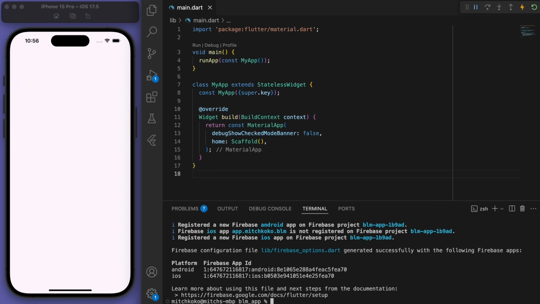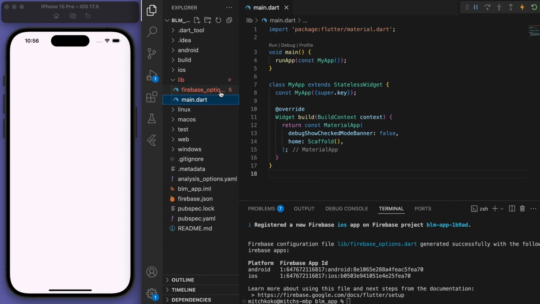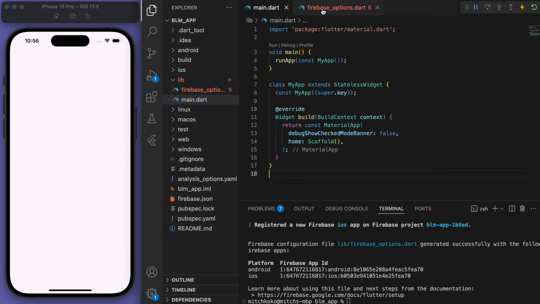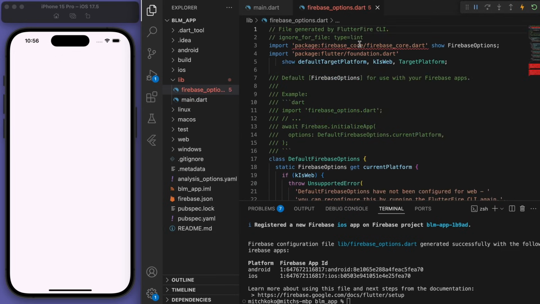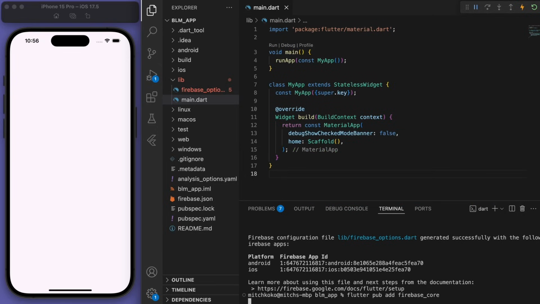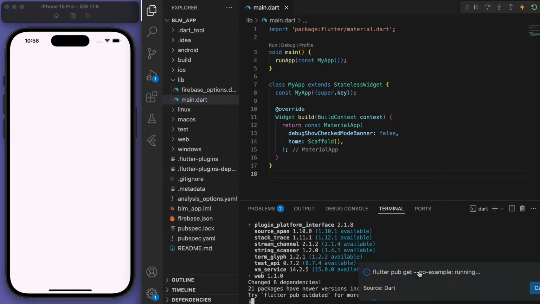And once you've done that, you should be able to see in your folder structure the new file for this Firebase options. Currently, it's got a red squiggle because we need to import the Firebase core package. So in the terminal, let's say flutter pub add firebase_core. And so now there's no more red errors.